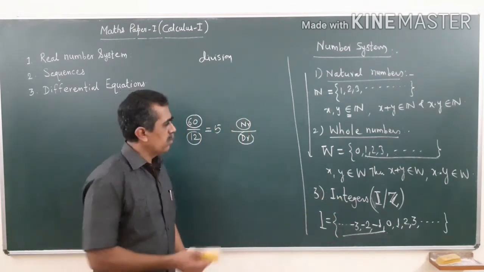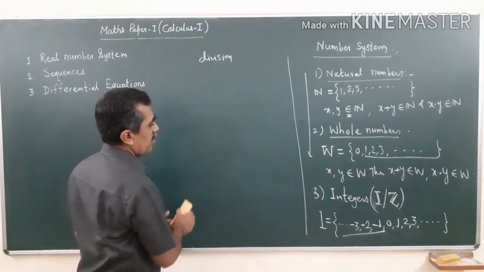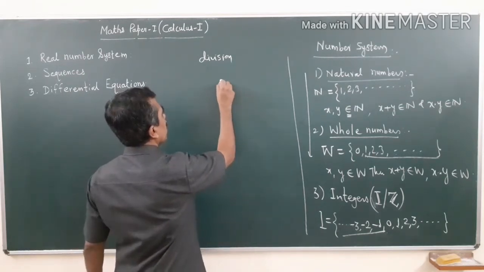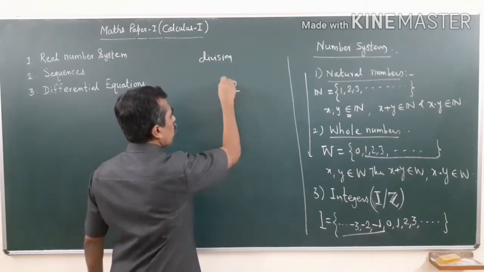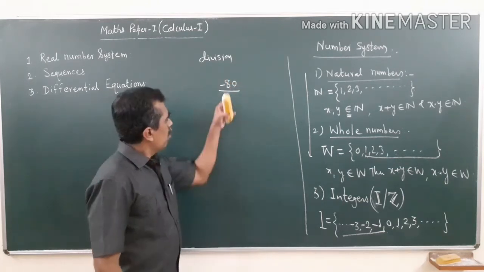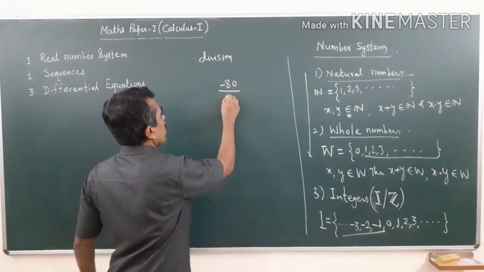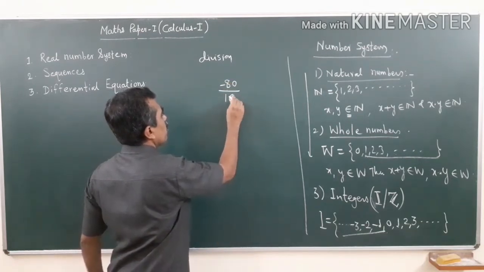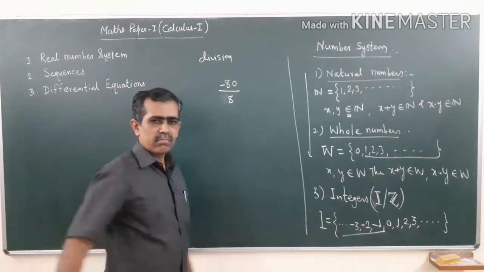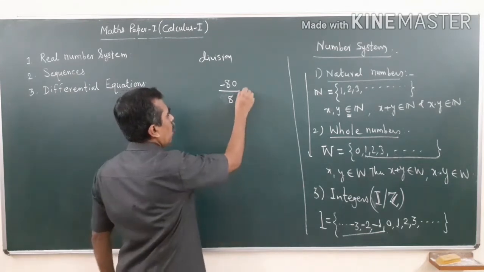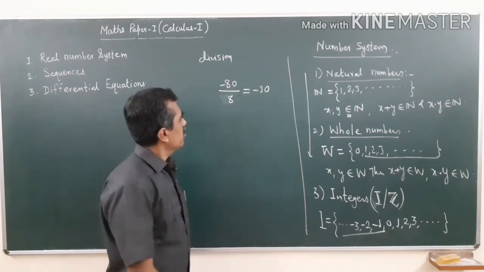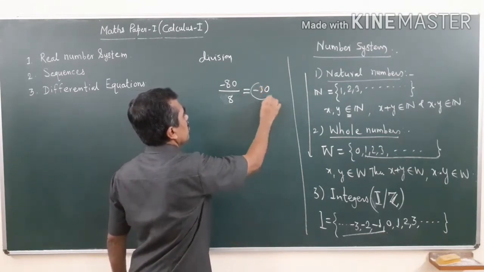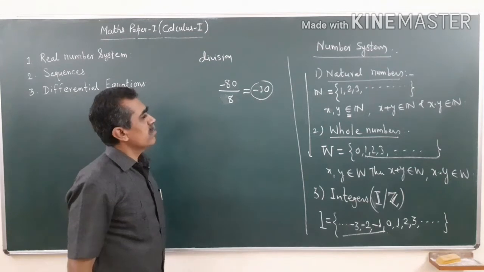Why? Because see here, suppose somebody has taken say minus 80 and he wants to make parts of minus 80 of the size of say 8. Then how many parts can he make? Yes, there will be minus 10 parts.